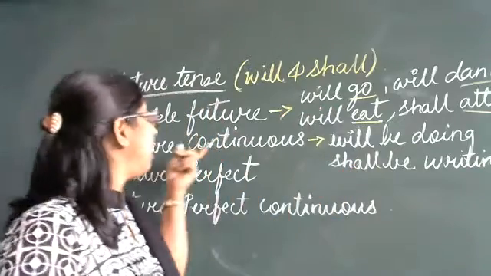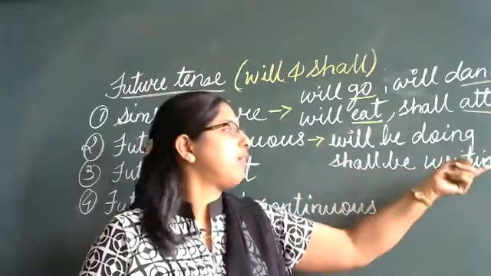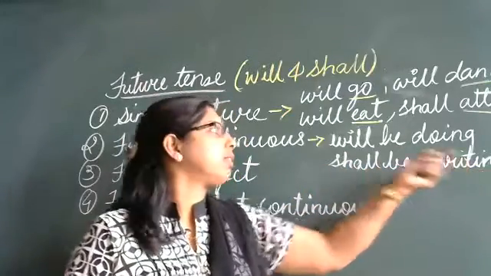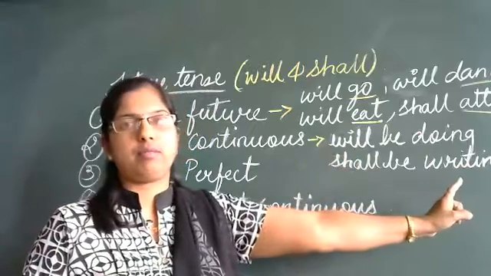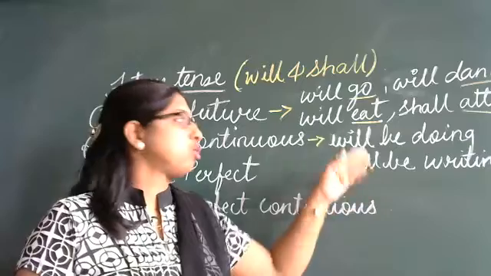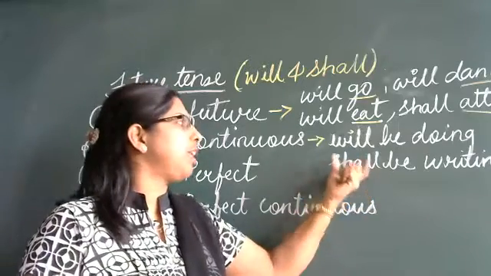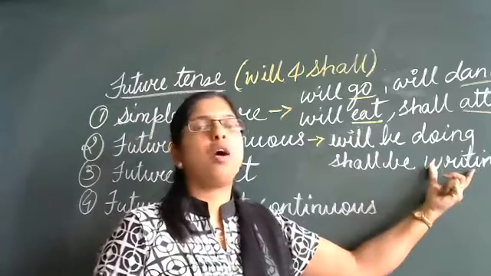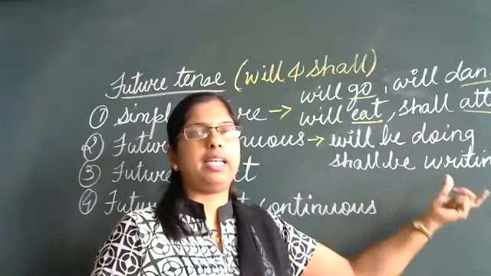We use it for the continuous tense, because to the verb that we write, we add the ing form. I will be doing. They shall be writing. We shall be going. So such changes we have done in the sentences with will and shall along with the verb and the ing form. Will be doing, shall be eating.